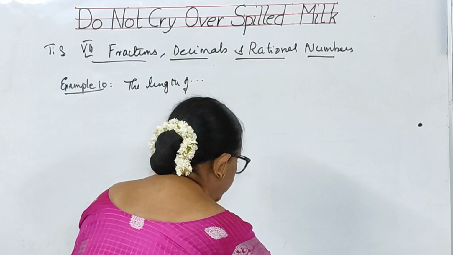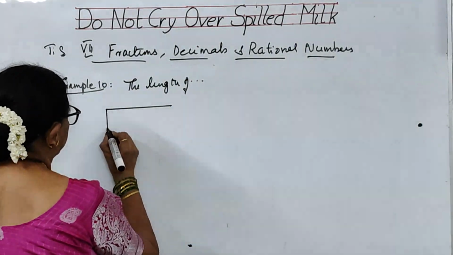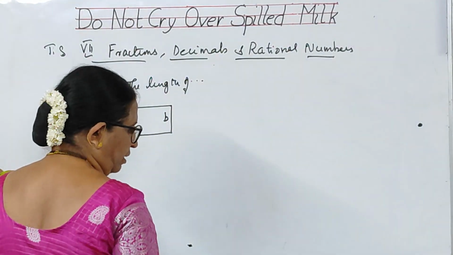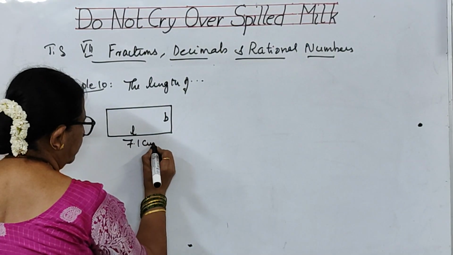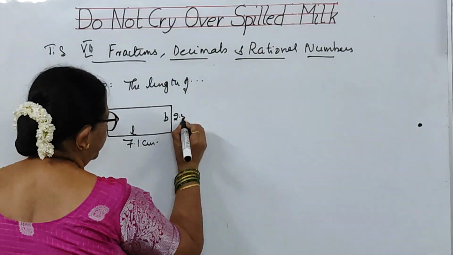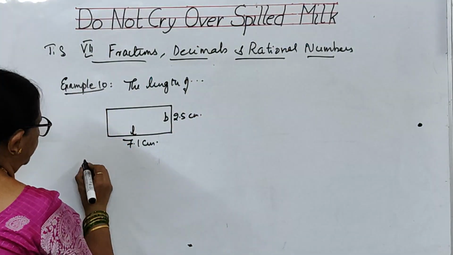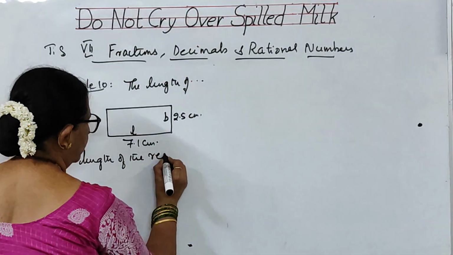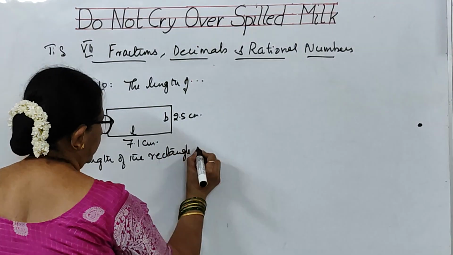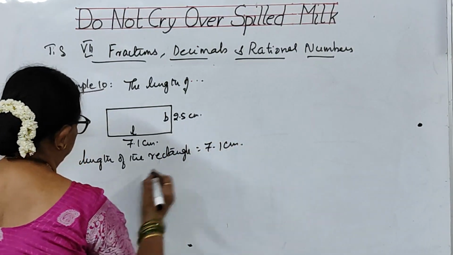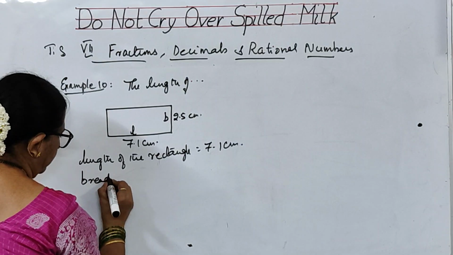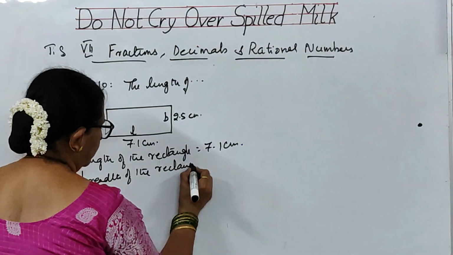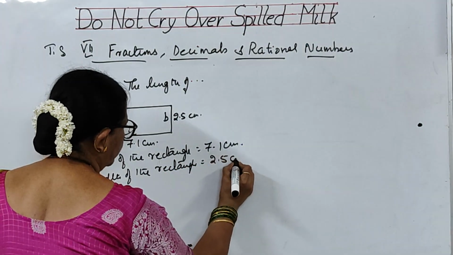For the rectangle, this is the rectangle, children. For this rectangle, this is length, this is breadth, and the length is given as 7.1 centimeters and breadth is given 2.5 centimeters. So, length of the rectangle is equal to 7.1 centimeters. Then, breadth of the rectangle is equal to 2.5 centimeters.